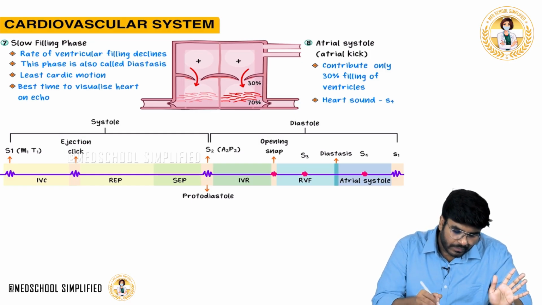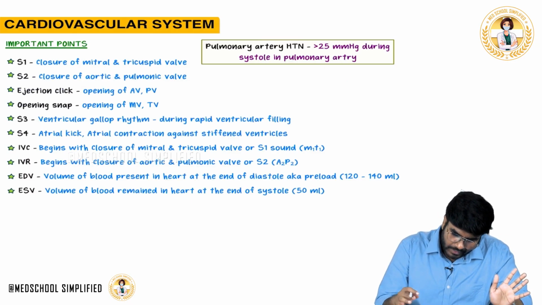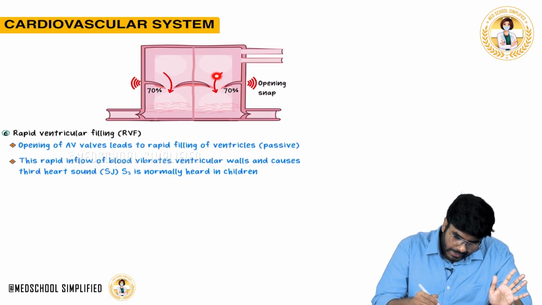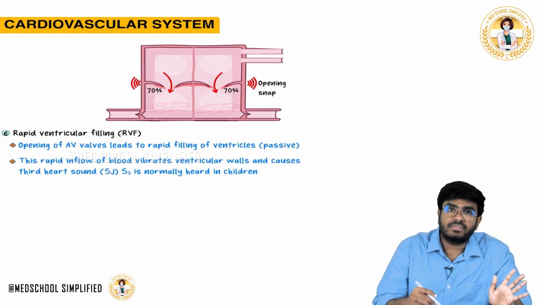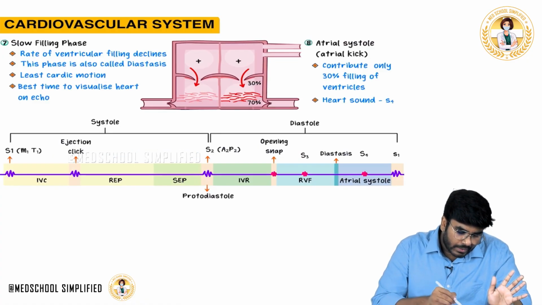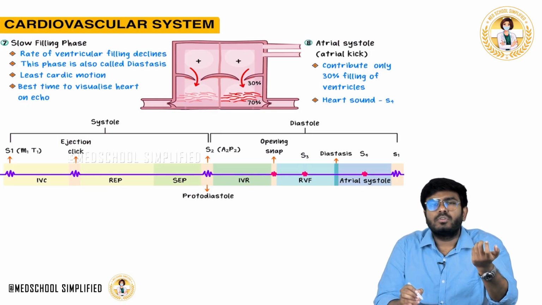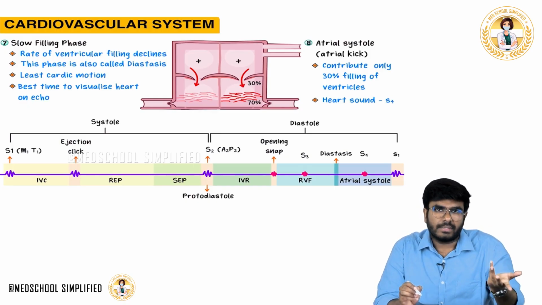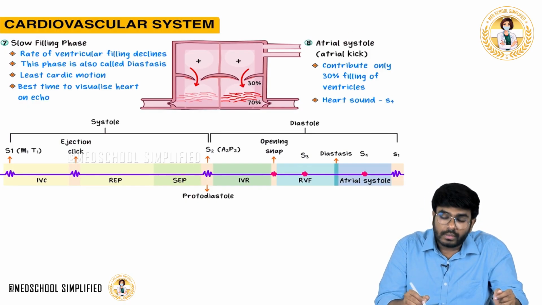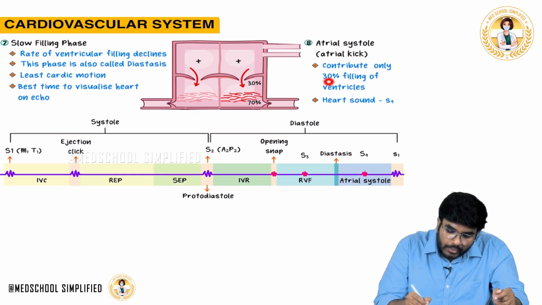So after slow filling, rapid filling is completed. Please concentrate here. During rapid ventricular filling, 70% is filling, and during slow filling, very little, it's hardly in ml. In slow ventricular filling, we won't even consider it. But atrial systole is going to contribute 30% filling.